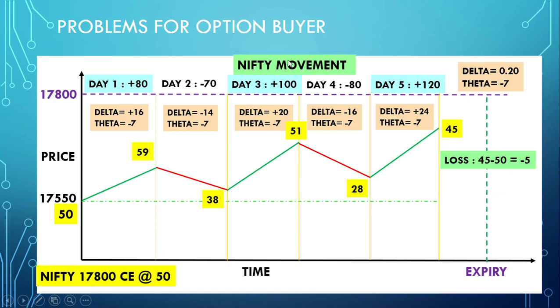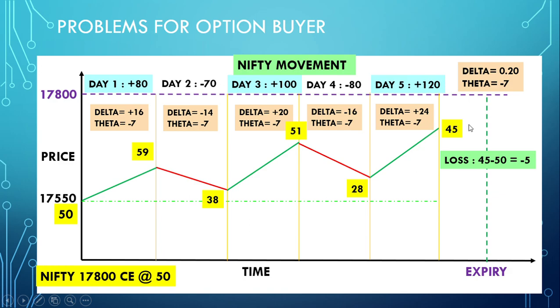So this is a problem for the option buyer, because there is a constant theta decay day on day. Also, in the ideal condition, this theta of minus 7 will be minus 8 or 7.5 the next day, again minus 8, minus 8.5, minus 9, but I have kept all of it at the same level just to make you understand.